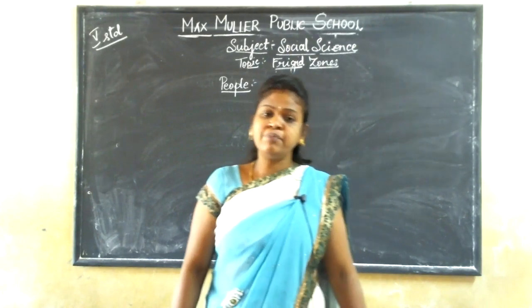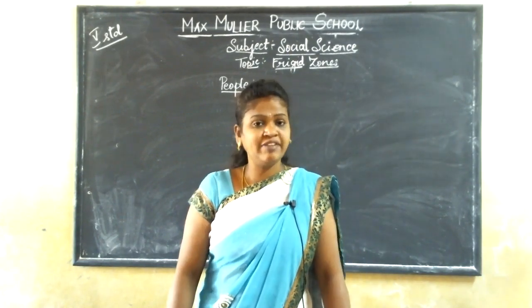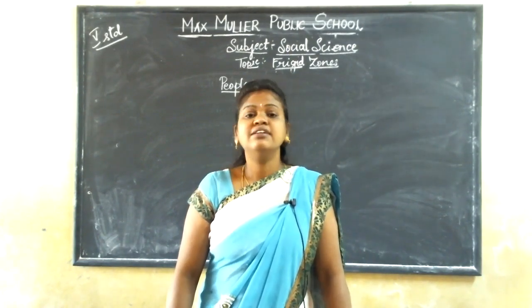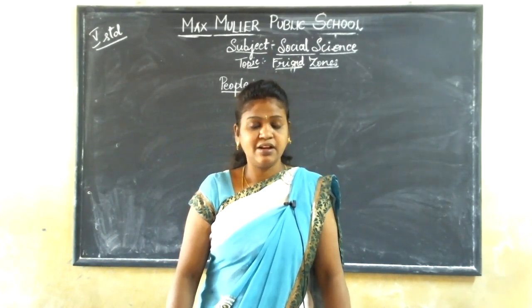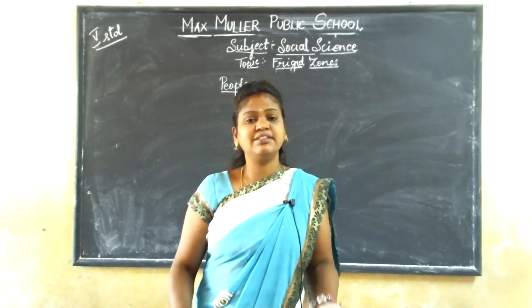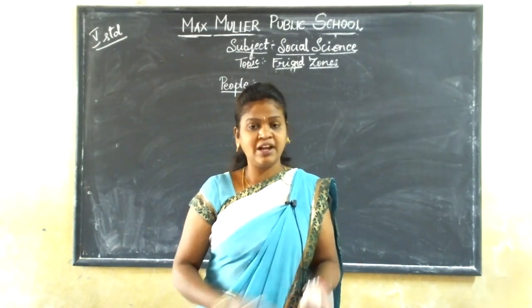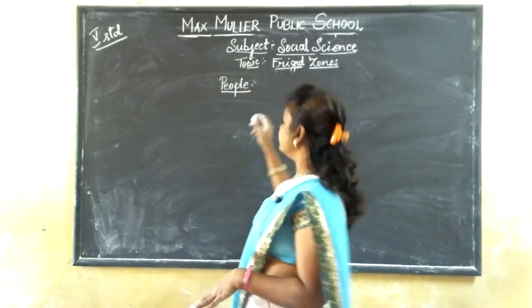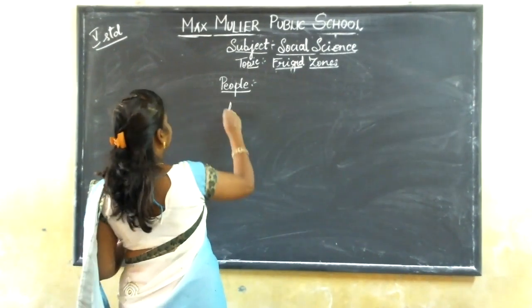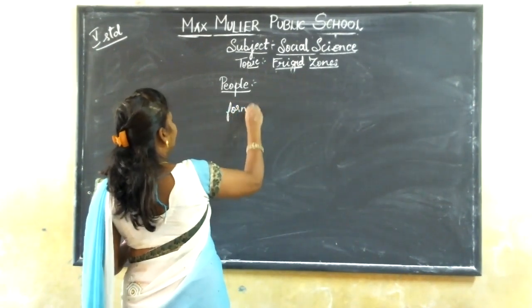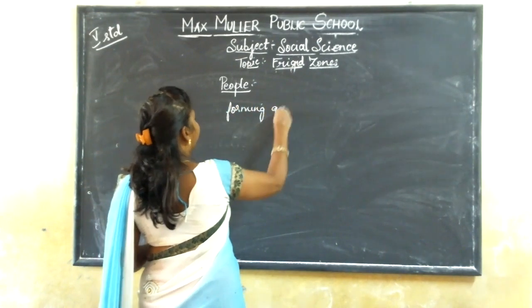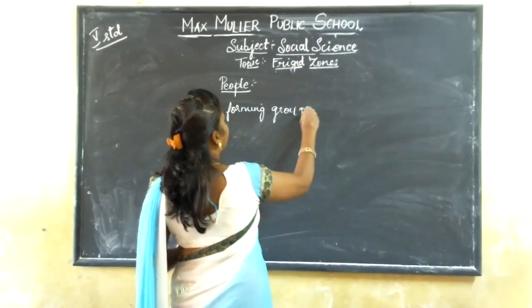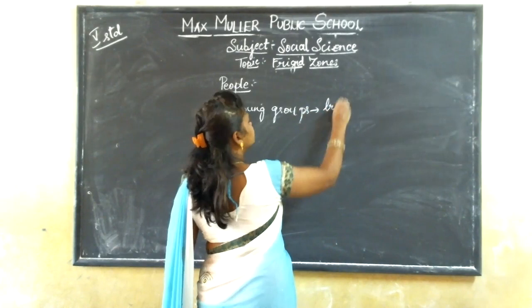But some of the people who are living in frigid zones form groups called tribes.